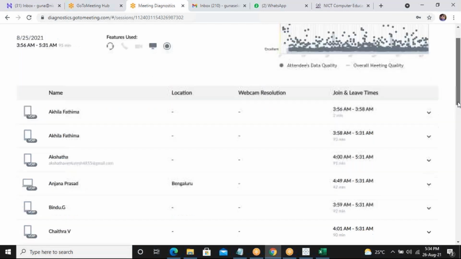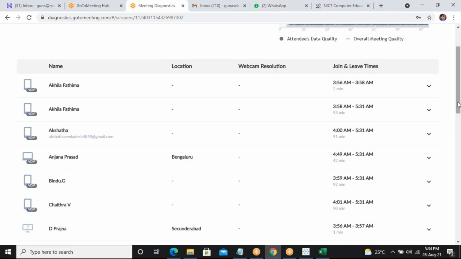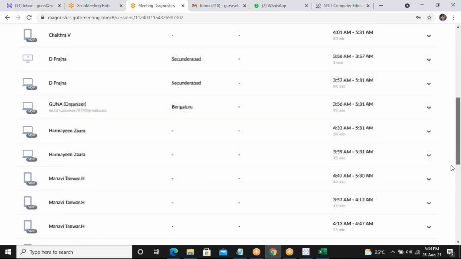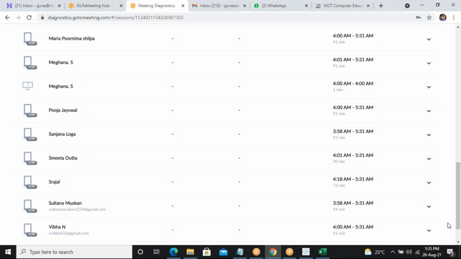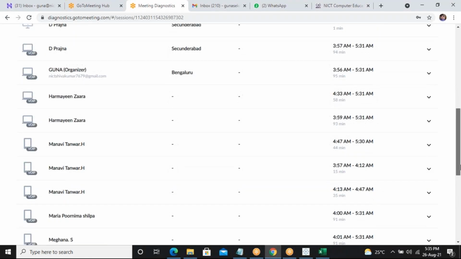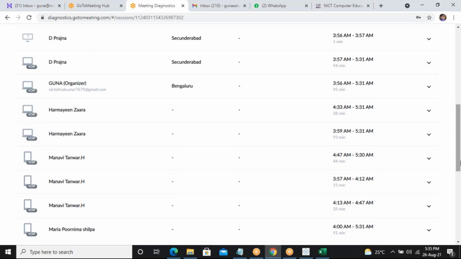Sir, due to a network issue, my call got disconnected. Twice you gave entry. Okay, but here see what happens this time. However many times you give entry will be taken here. 4 to 5:30, they logged out at 5:30. Why has everyone logged out at 5:30? No sir, we were still there in the meeting for the entire meeting. Yeah, I remember, there is some issue with this, we were continuing.